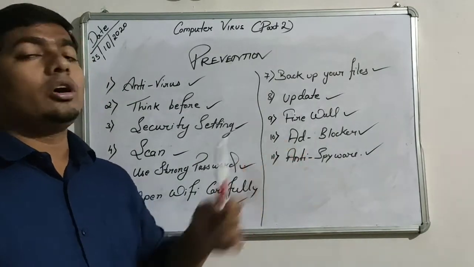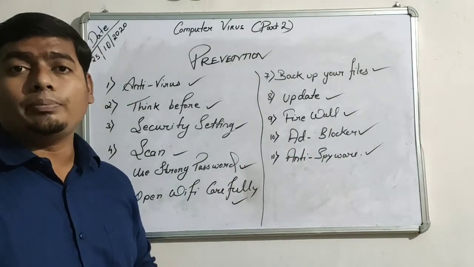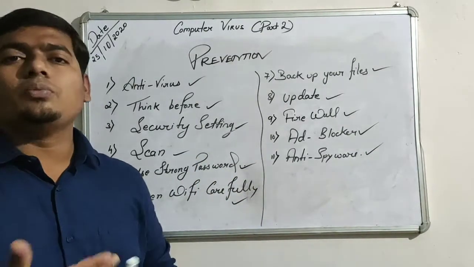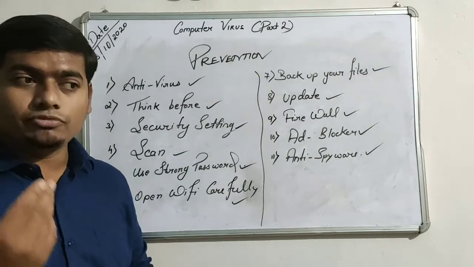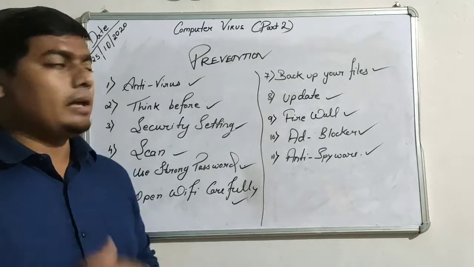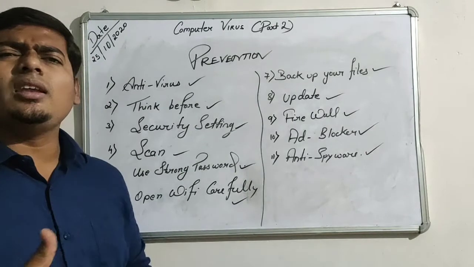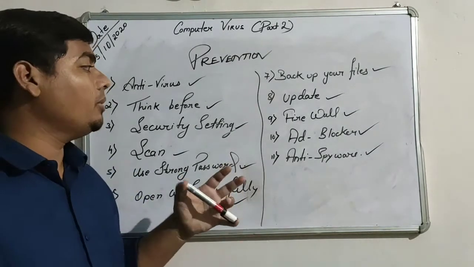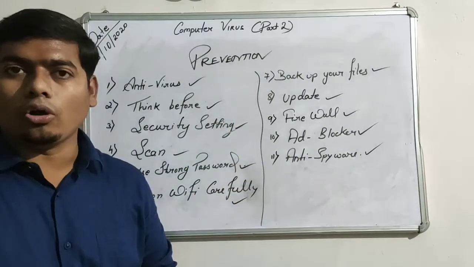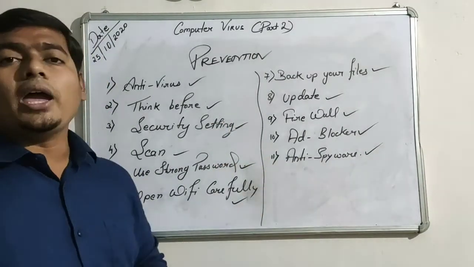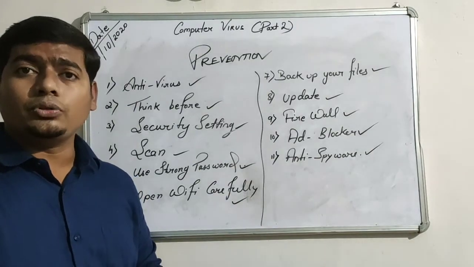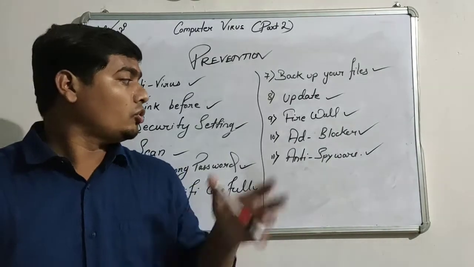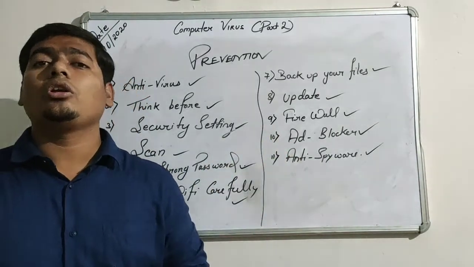Number 10, ad blocker, or pop-up blocker as given in the book. When you are using Facebook or YouTube on your laptop or computer, some unnecessary and unpleasant ads come, and those should be blocked by the ad blocker option. Anti-spyware: when any spyware is in your computer, the anti-spyware will search for it and uninstall it automatically. So you should have anti-spyware in your computer also.